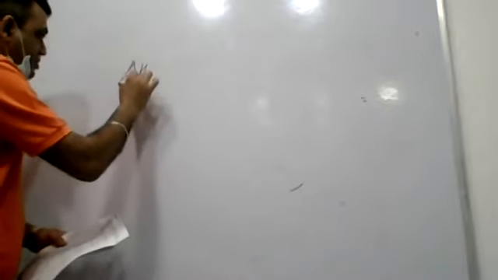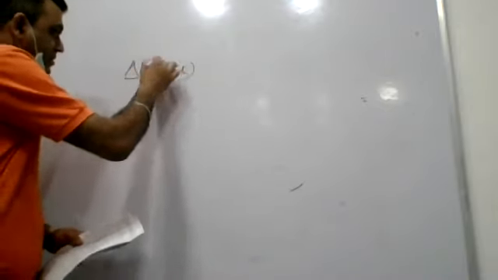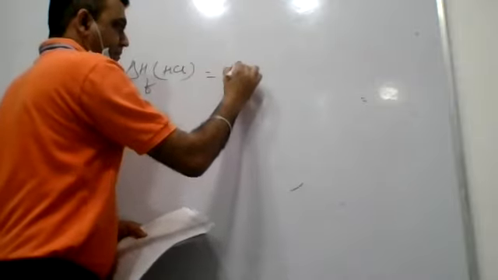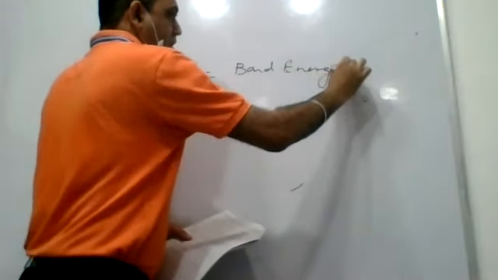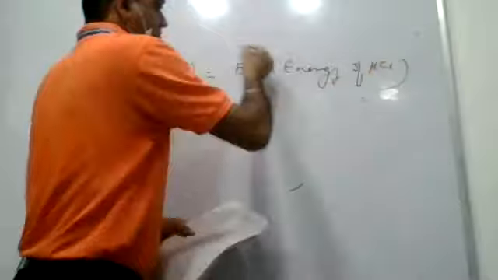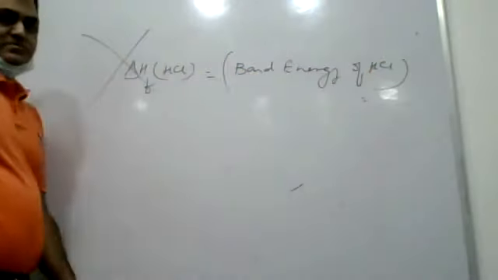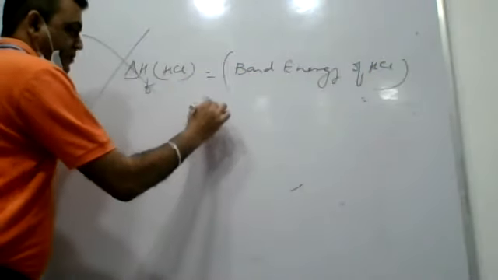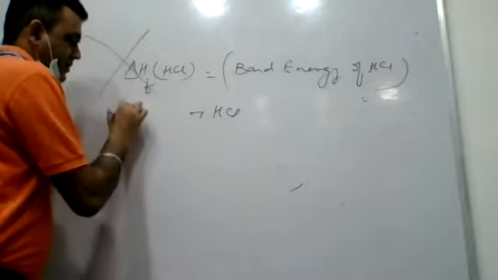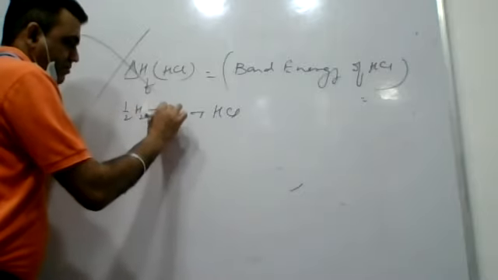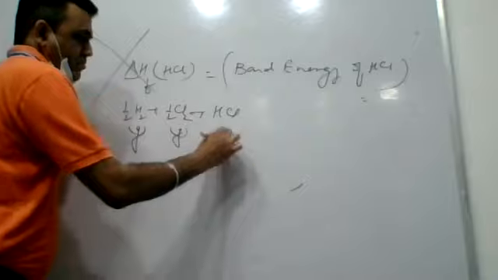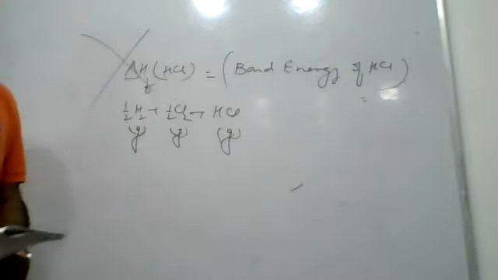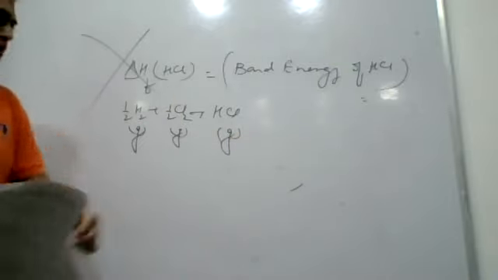Enthalpy of formation of HCl is equal to bond energy of HCl. This is not at all acceptable, okay? Formation of HCl, it will be this reaction. So this is not equal to bond energy.